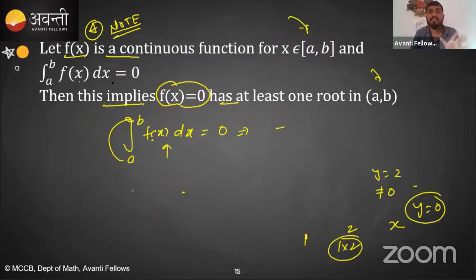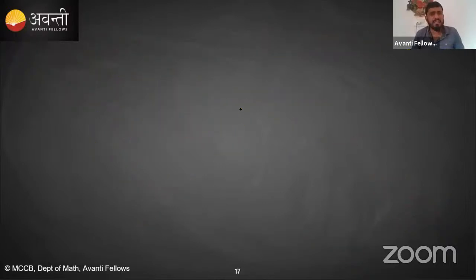अगर डेफिनेट इंटीग्रेशन 0 है, इसका मतलब पॉजिटिव एरिया और नेगेटिव एरिया बराबर हो गया. ओके. Yes, because it will be crossing at least one time. Why am I saying at least one time? Let's say this one.